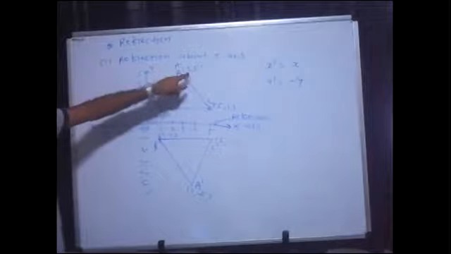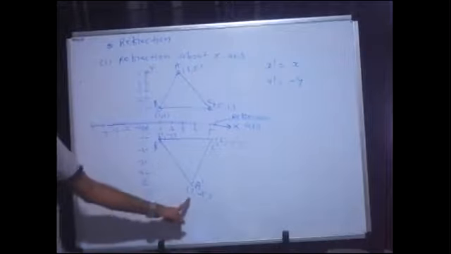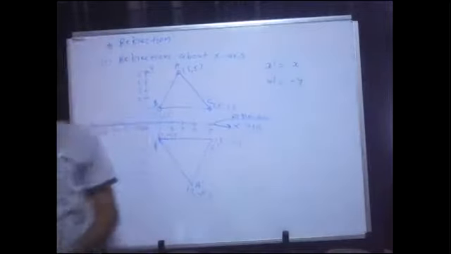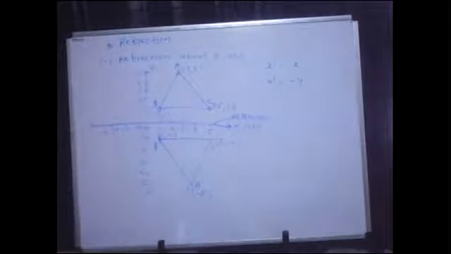So x nu jare mane x dash malse, which is 3 only. So x dash and x both are same. So that is why I am saying x dash is equal to x. But for y, I will always get the negative value. So y dash is equal to minus y. Are you getting this, everyone?